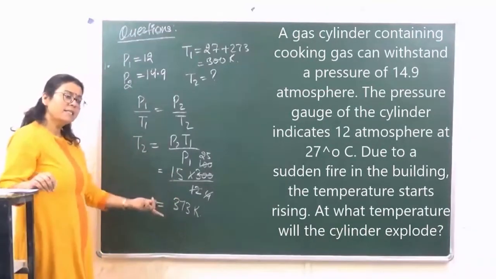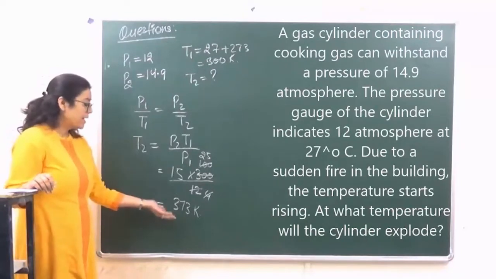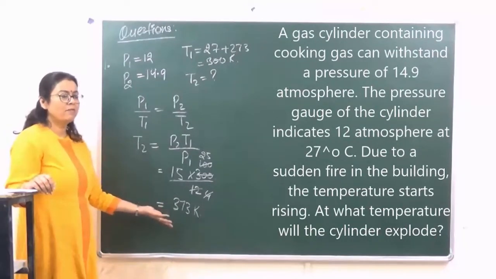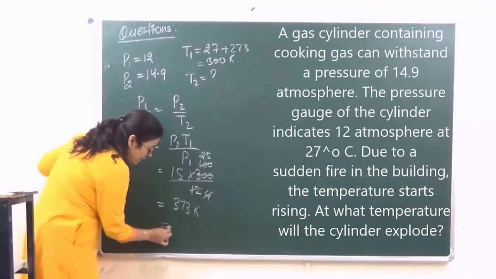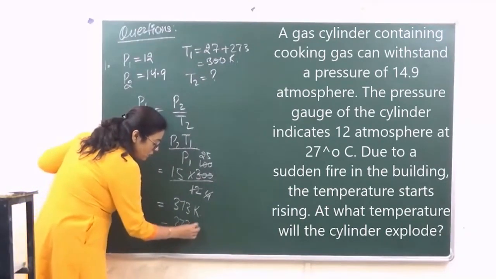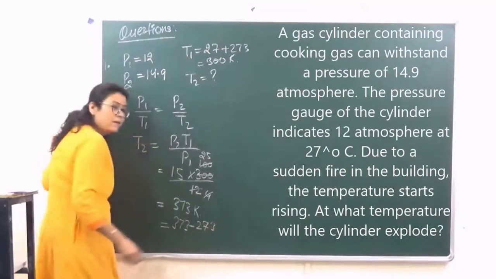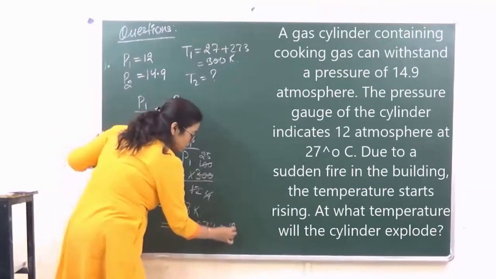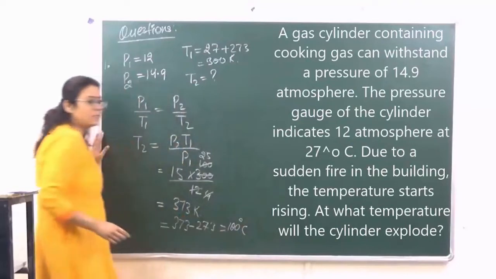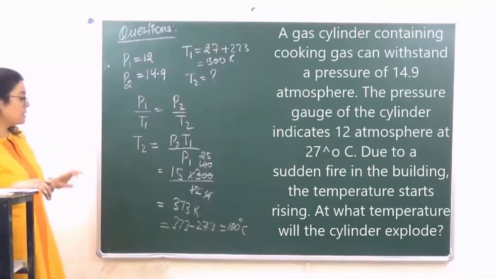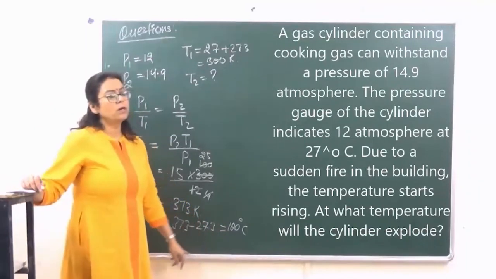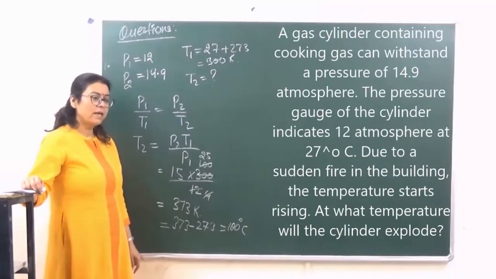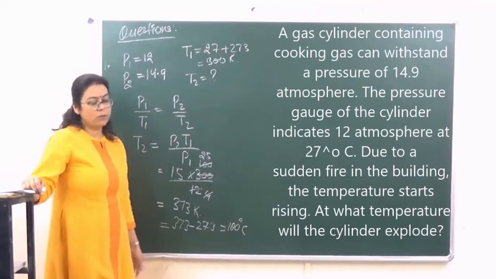If it is degree Celsius तो आप कन्वर्ट करोगे. अगर केल्विन में ही रख सकते हैं तो आप केल्विन में ही रख सकते हो. ठीक है? So degree Celsius में कन्वर्ट करने के लिए हमारे पास क्या आ जाएगा? 373 minus 273, which is 100 degree Celsius. The answer coming over here is 99.5, so it is approximately equal to 100 degrees Celsius. ठीक है? So this is how you are going to do this question.